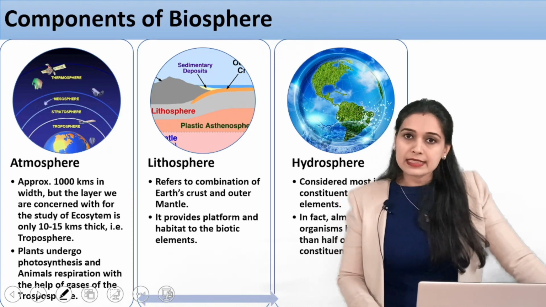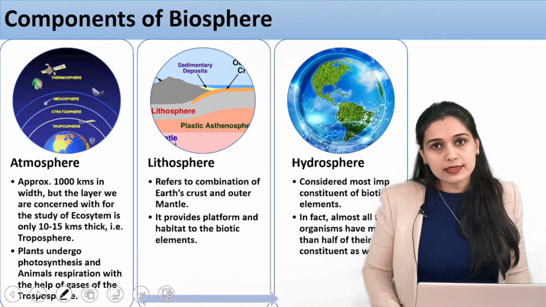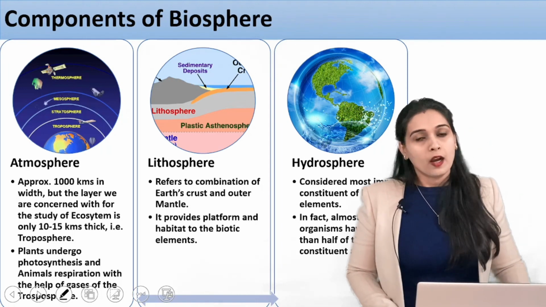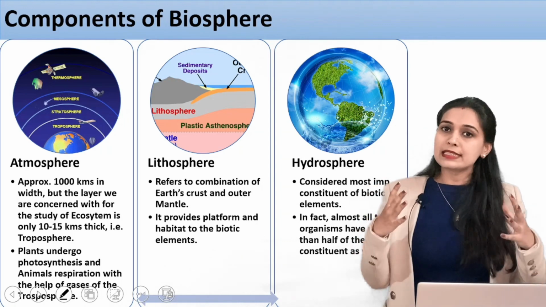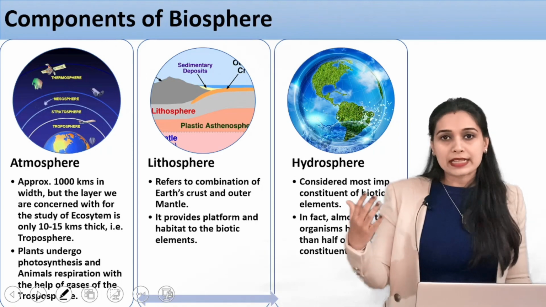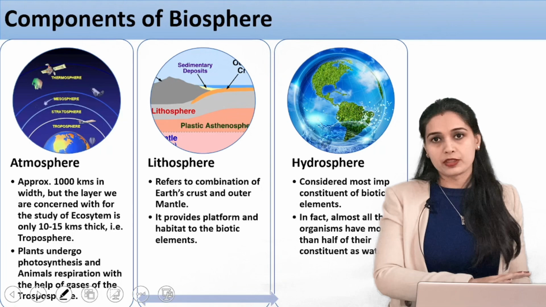So what are these gases? For example, plants need carbon dioxide for photosynthesis. Animals need oxygen for respiration. All these gases are supplied from the atmosphere. So that is why the atmosphere is an important component of the biosphere.